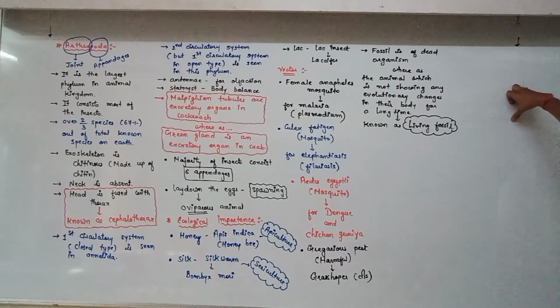Fine. So now you remember that Limulus, that is king crab, is a living fossil belonging to Arthropoda. So this is the largest phylum and much more information about the Arthropoda. I hope you understand this topic perfectly. Fine.